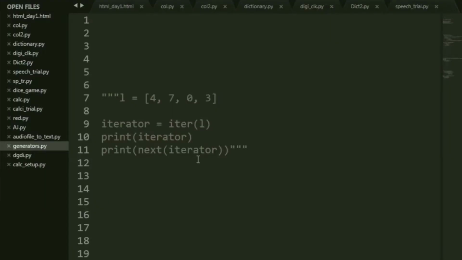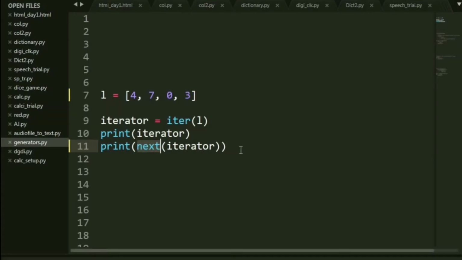Alright, so as I just mentioned, let's first have a look at the example of an iterator. Now, if you all can see, I have a list holding a couple of numbers, and in a variable, I have called the iter method and passed the list L to it. This is in case you do not know what iterables or iterators are. So now what I'm doing is I will be iterating inside the list using the next method. Let me just quickly show you all the output so you will understand better as to what is happening.